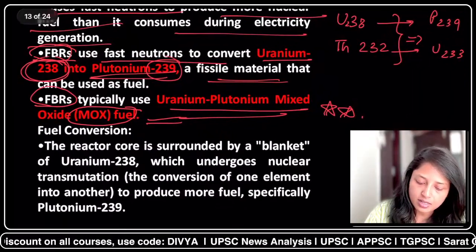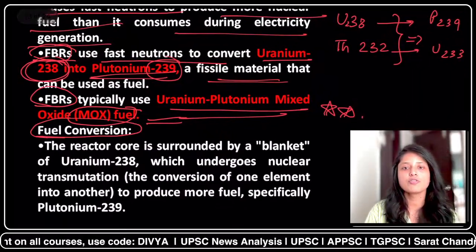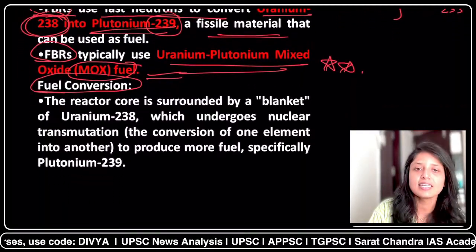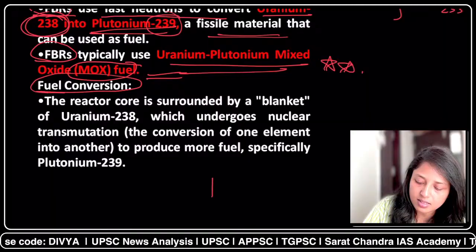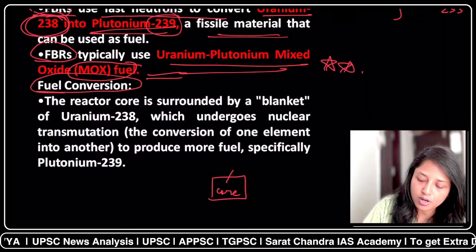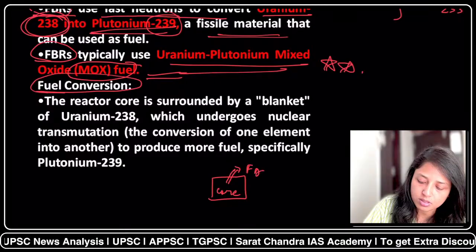So here the article is talking about the fuel conversion also. So what will happen in fuel conversion? See, as we know, in nuclear power reactors, first we have the core, and inside the core you have the fuel rods.